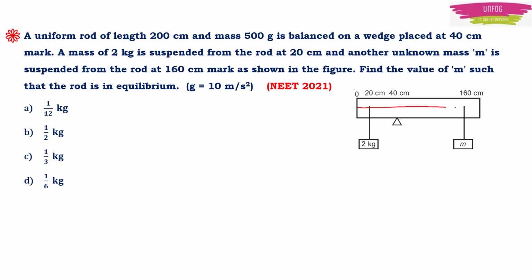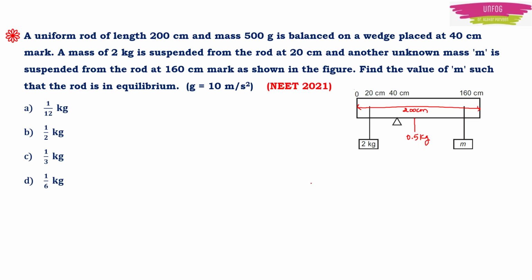Here initially a rod of length 200 centimeter is given and a mass of 500 grams, or if you convert it into kgs, it will be 0.5 kg. So a mass of 0.5 kg is balanced on the rod. That means this mass should be exactly at the center of the rod, that is at 100 centimeter.